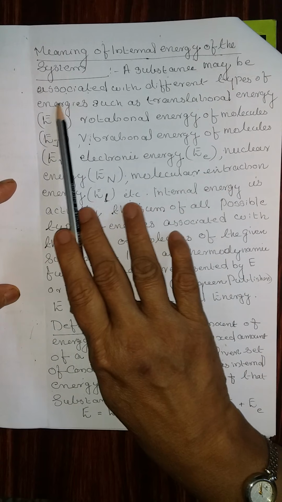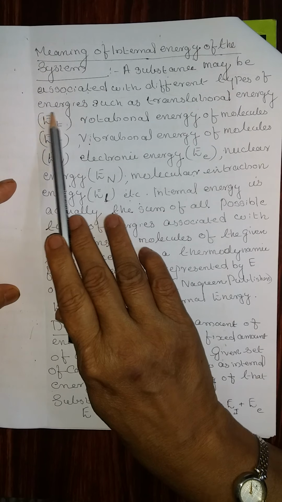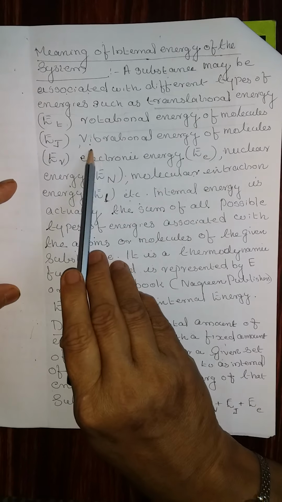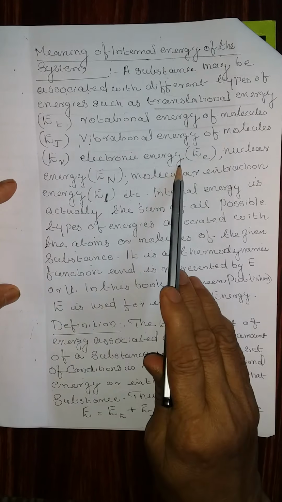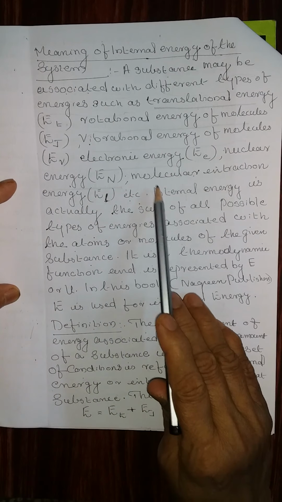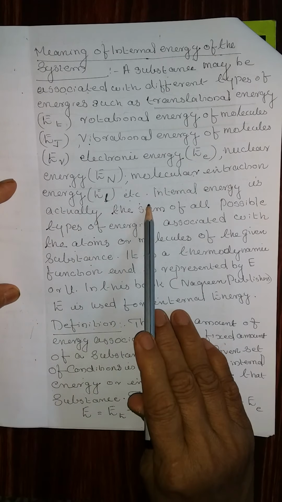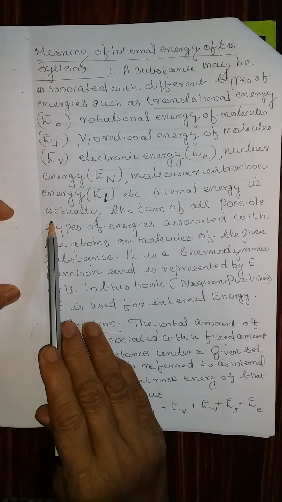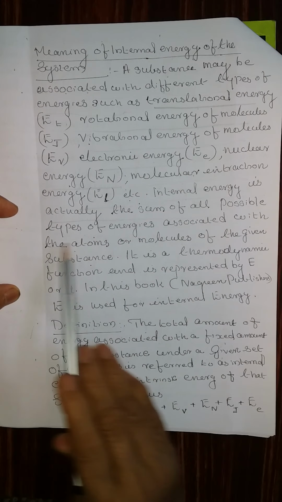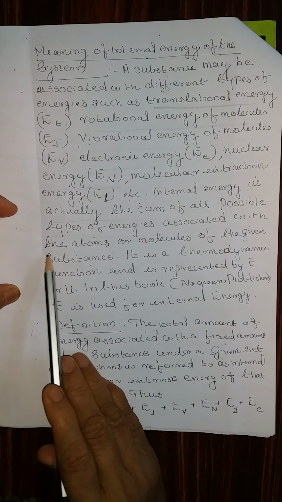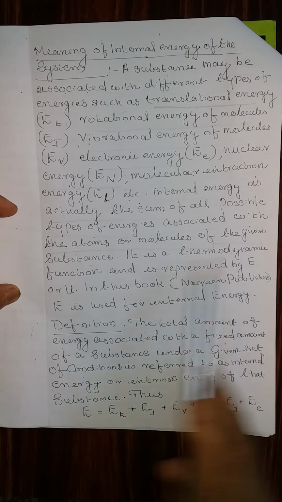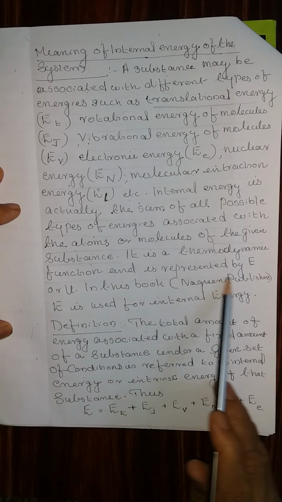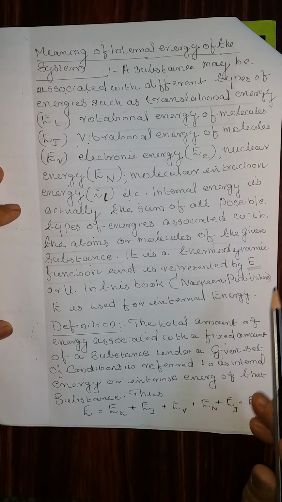A substance may be associated with different types of energy such as translational energy, rotational energy, vibrational energy, electronic energy, nuclear energy, molecular interaction energy, etc. All these energies are possessed by a system. Internal energy is actually the sum total of all the possible types of energies associated with the atoms and molecules of a given substance. It is a thermodynamic function and it is represented by capital E.